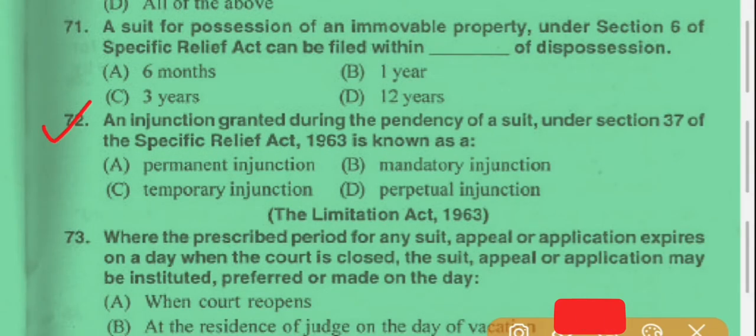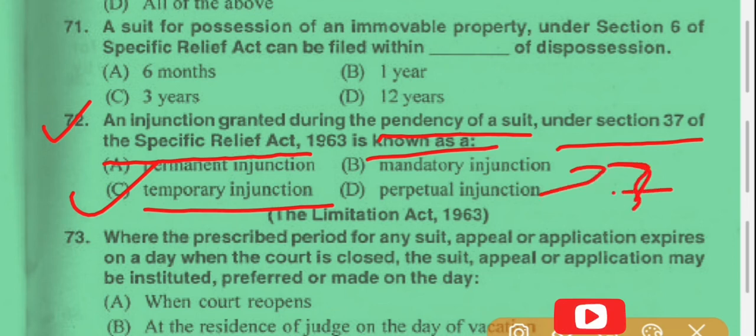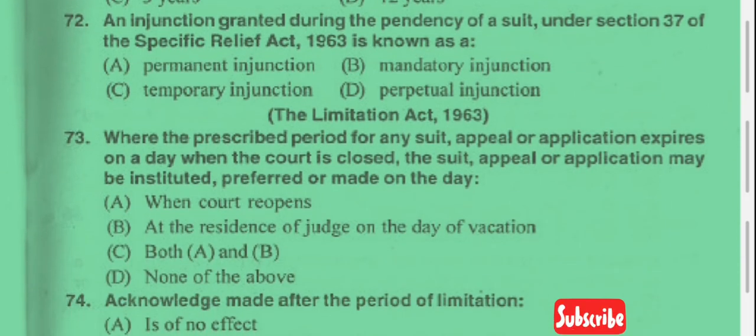Question number 72. An injunction granted during the pendency of a suit under section 37 of the Specific Relief Act is known as temporary injunction. So the answer here is option C, and this is provided in section 37 subsection 1.